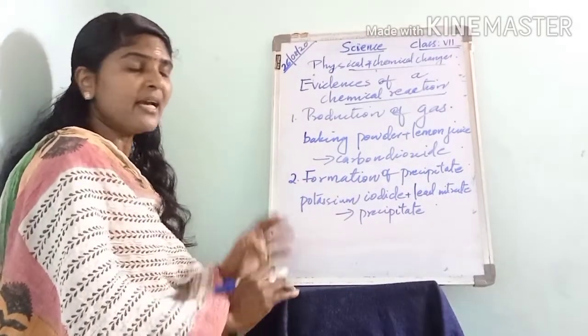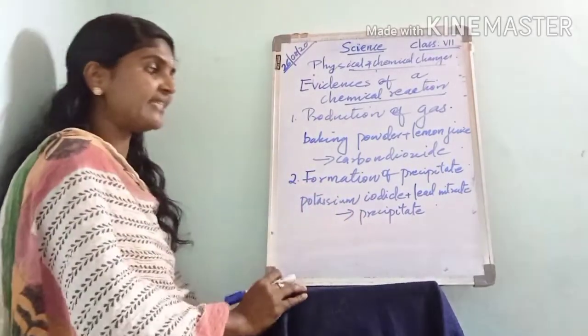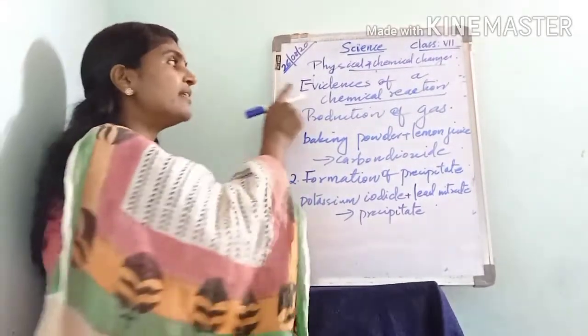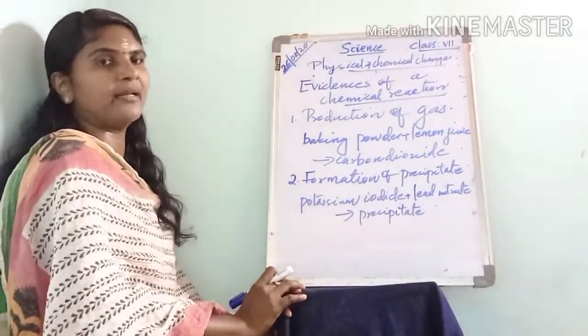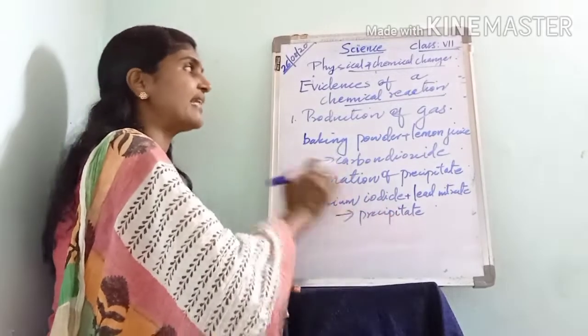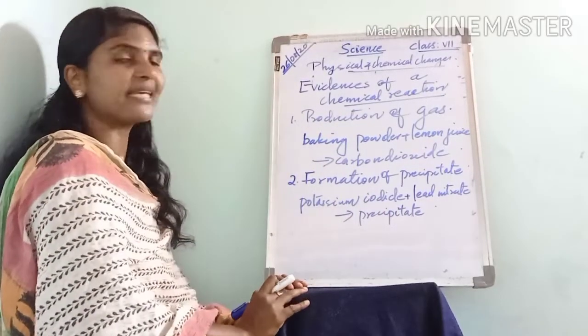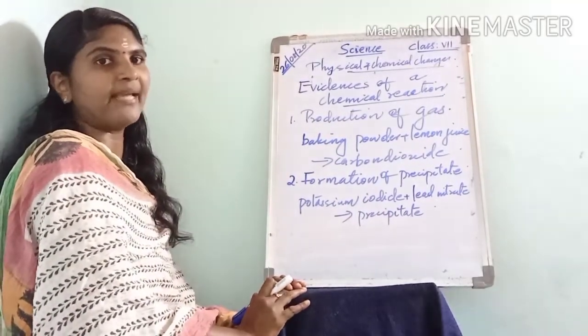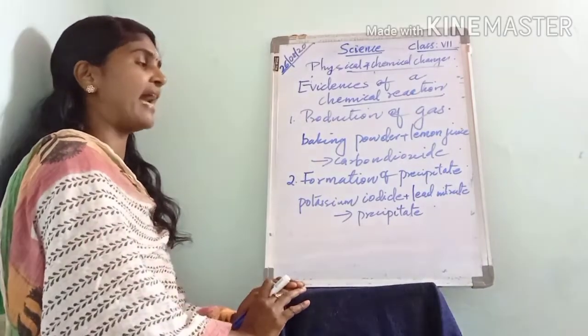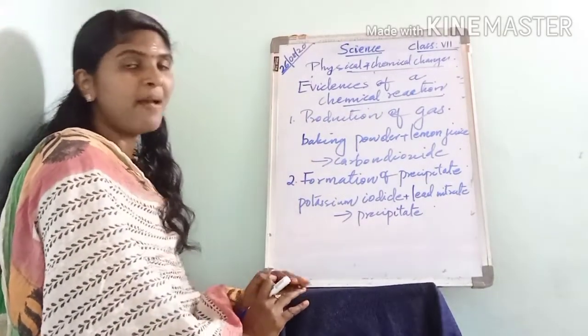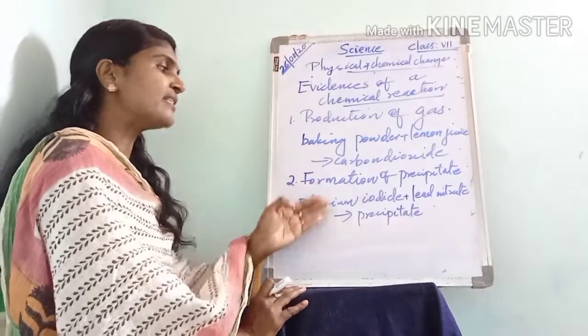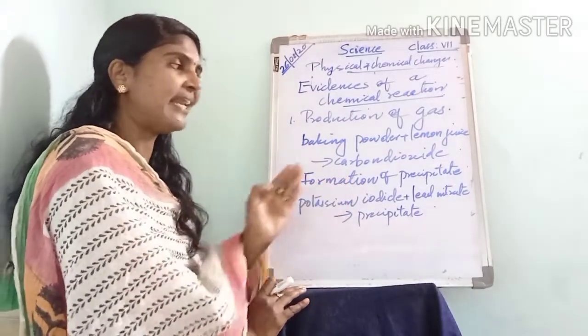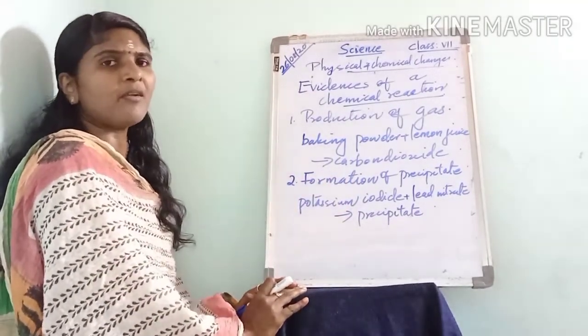Okay, so the formation of this precipitate is taken as the evidence of the chemical reaction. The second evidence of chemical reaction is the formation of precipitate. When potassium iodide reacts with lead nitrate, what happens?